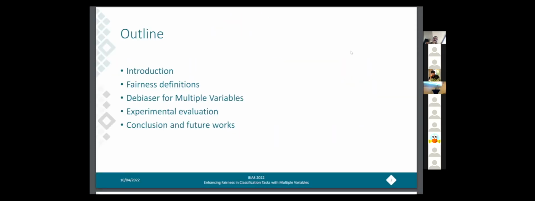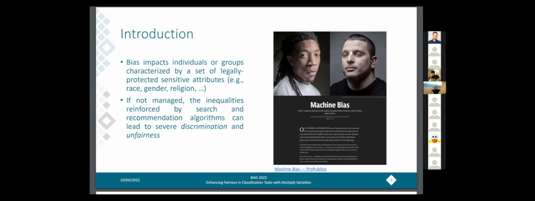Okay, so here is the outline. We'll start with an introduction and a description of the problem. Then I will tell the fairness definition we are using in our work. Then I will describe in more detail the proposed approach, which is the Debiaser for multiple variables. I will tell the experimental evaluation, and finally I will make the conclusion and describe some future works.